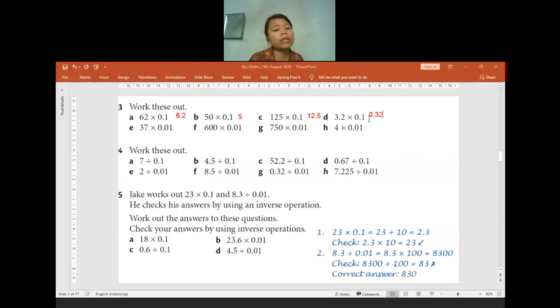When it is a multiplication with a decimal, sometimes it will be easier if you just check how many decimal places there are. Like 3.2, there is one decimal place. And 0.1, there is one decimal place. So in total there will be two decimal places. 32 times 1 is 32. Because there are two decimal places, we write it as 0.32.